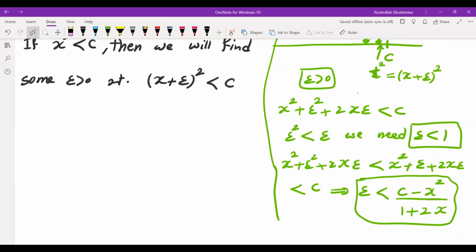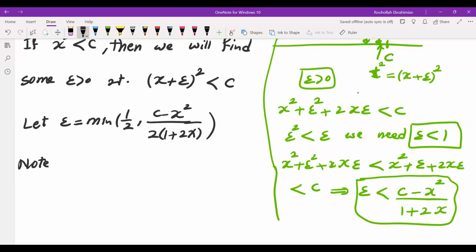So the way to handle this would be to take the minimum of 1 and c minus x squared over 1 plus 2x, but you wanted to make it even smaller, so you could just halve that. So here's now what we're going to do. Let epsilon be the minimum of 1/2 and c minus x squared over 2 times 1 plus 2x.